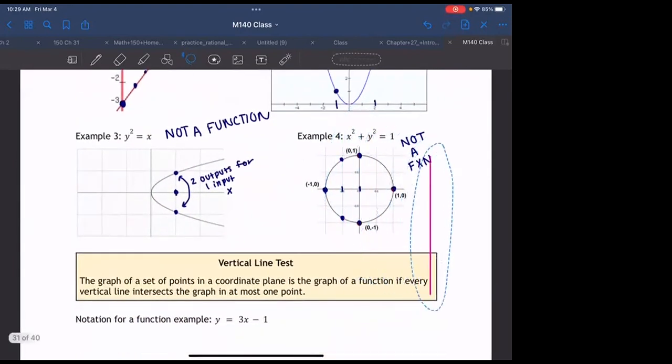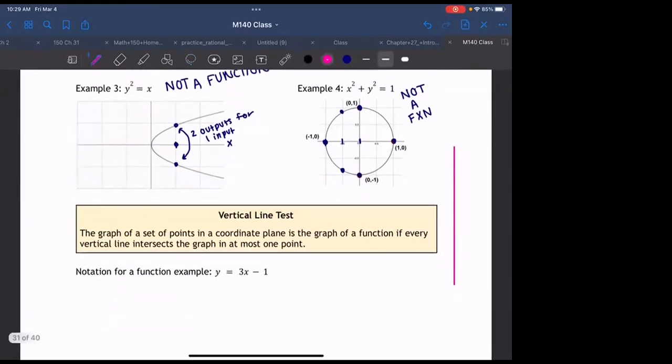This is called the vertical line test, okay? So if we take this vertical line, move it from left to right across the graph, and we hit the graph in more than 1 point, we don't have a function. Anything else is totally fine.